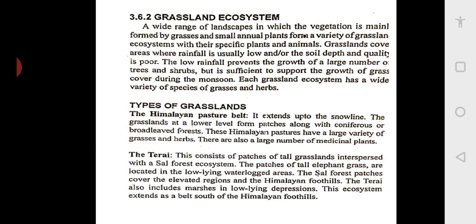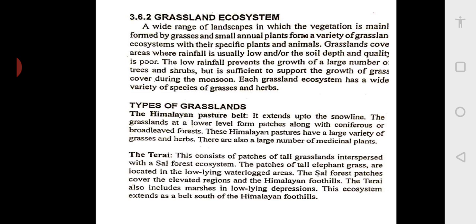So, grassland means wherever you find grass and small plants, they grow and they die. Every year they grow, not like the forest where once trees grow they are there for almost hundreds of years. Here we are discussing annual plants. They are small plants and grasses which form the grassland ecosystem.